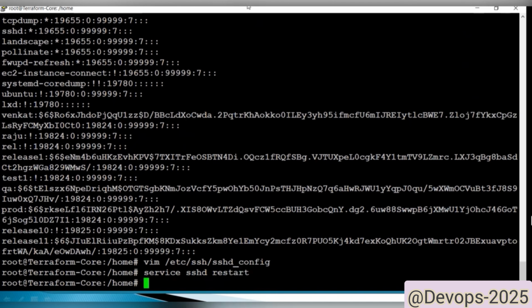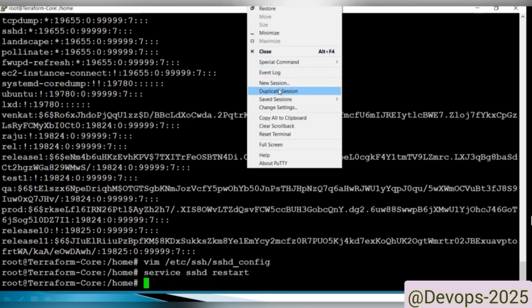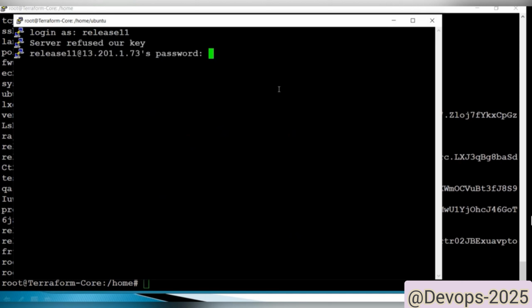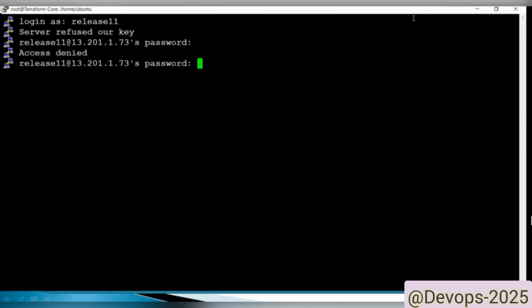Okay. Then after that, you can duplicate the session. Then you can give release11. Then enter. You have to provide the password. Sometimes, if it is not enabled, then it won't work.